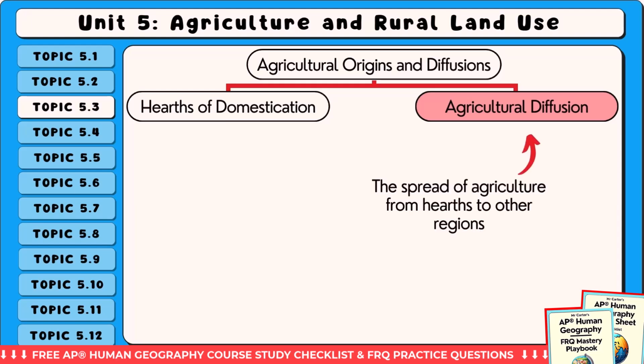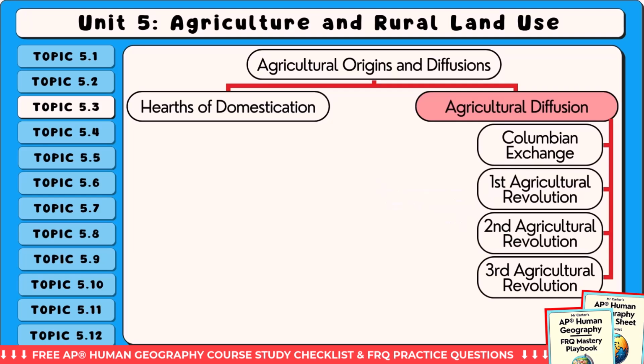Agricultural diffusion refers to the spread of agriculture from hearths to other regions. In this section, we will study four major patterns of agricultural diffusion: the Columbian Exchange, the First Agricultural Revolution, the Second Agricultural Revolution, and the Third Agricultural Revolution.